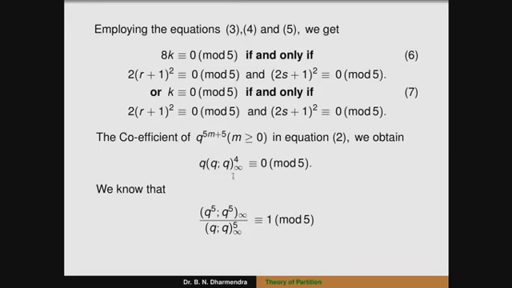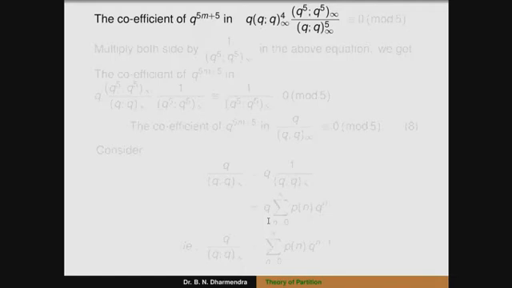So definitely that is (q;q)∞ to the power of 5. The coefficient of the terms (q;q)∞^4 into (q^5;q^5)∞ divided by (q;q)∞^5 is congruent to 1 modulo 5. That depends on the coefficient of q^(5n+5); after multiplying both the equations above, (q;q)∞^4 into (q^5;q^5)∞ divided by (q;q)∞^5 is congruent to 0 modulo 5.